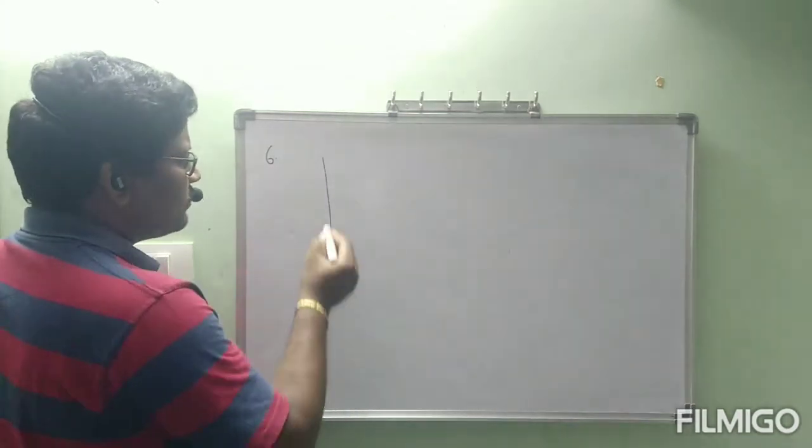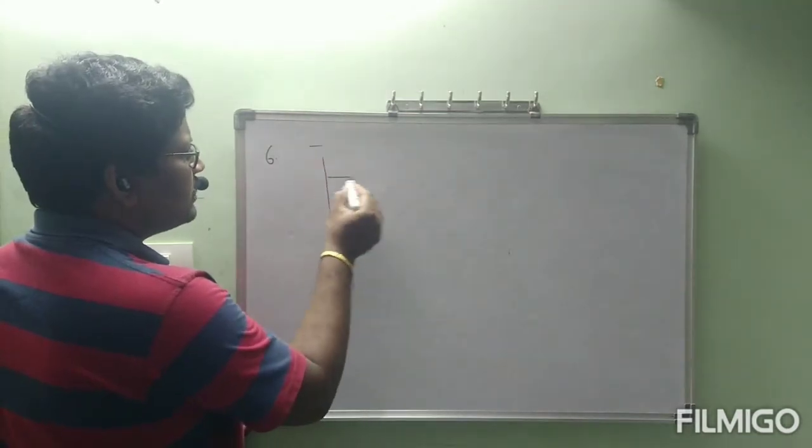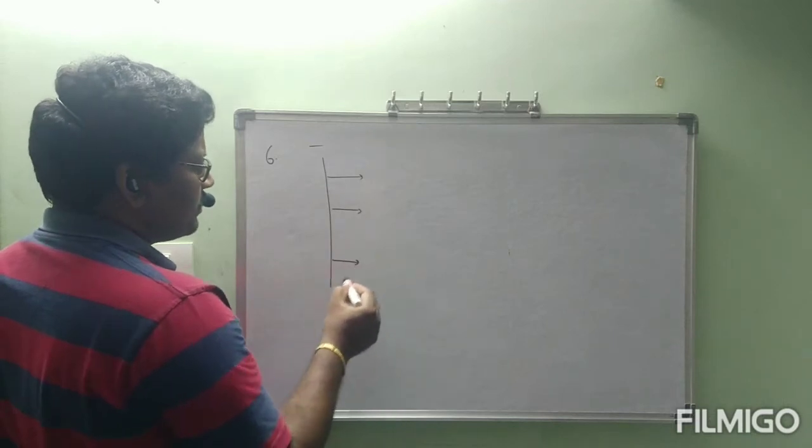this is the path of cathode rays. This is the cathode, and these cathode rays are coming like this.